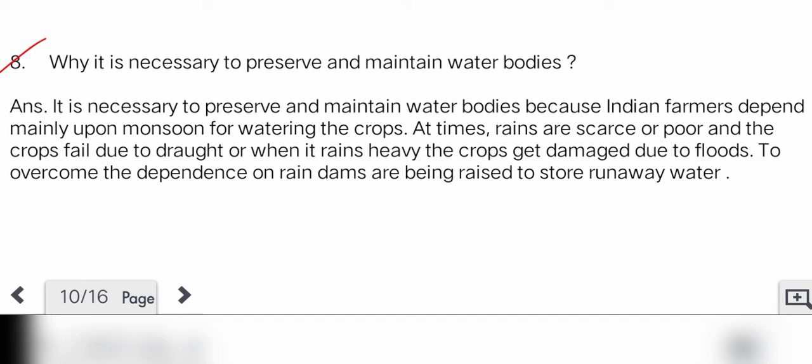Why is it necessary to preserve and maintain water bodies? Answer: it is necessary to preserve and maintain water bodies because Indian farmers depend mainly upon monsoon for watering the crops. At times rains are scarce or poor and the crops fail due to drought, or when it rains heavy, the crops get damaged due to floods. To overcome the dependence on rain, dams are being raised to store runaway water.